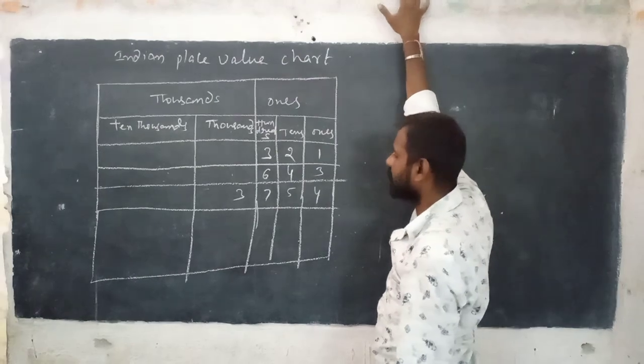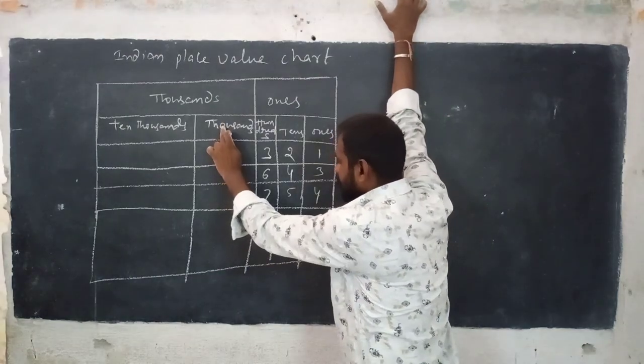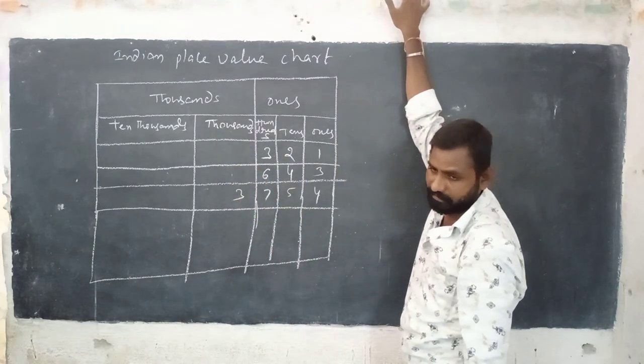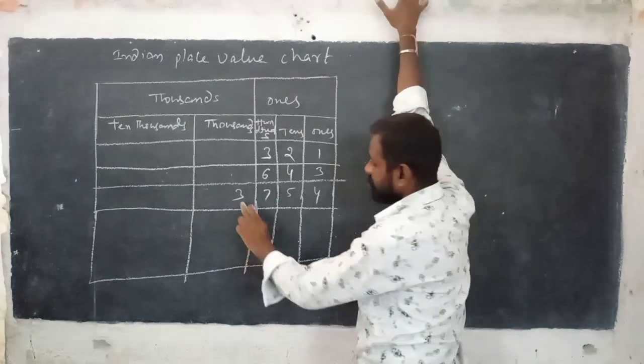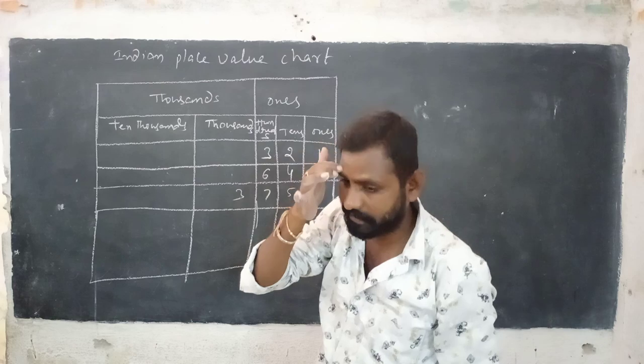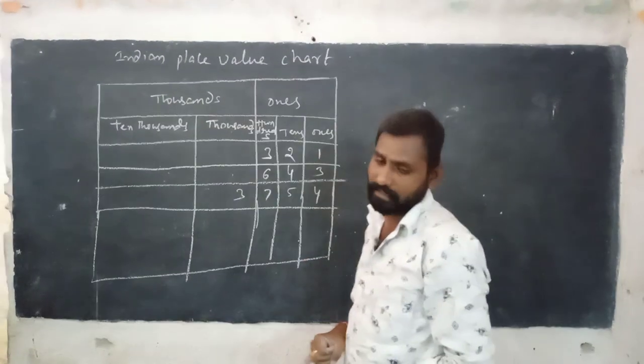Okay? See, you can read. How you can read it? 3,754. Did you understand? 3 is in thousands place. So you can read 3,000. 3 is in thousands period.